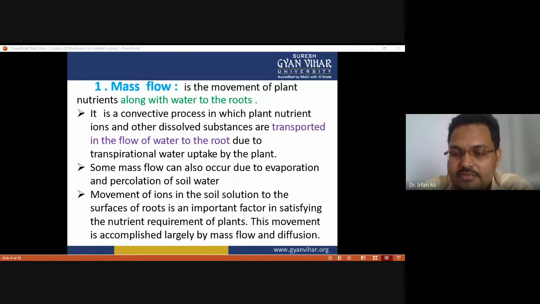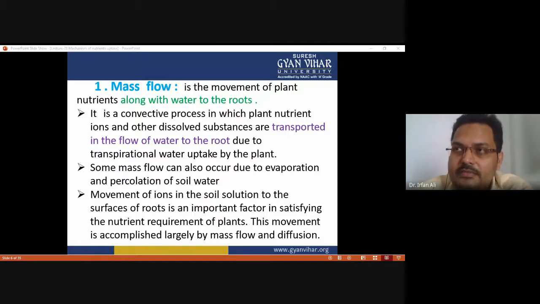Because if the salt or mineral is able to dissolve in the water, it can travel along with the water toward the height and toward the leaves of the plants. This is carried by the transpirational water uptake by the plant.